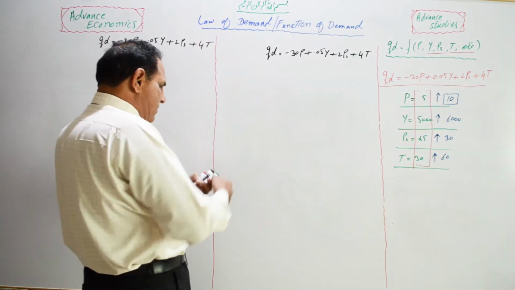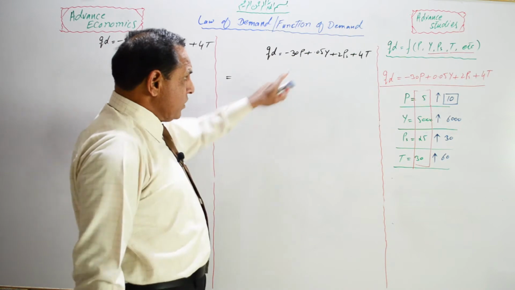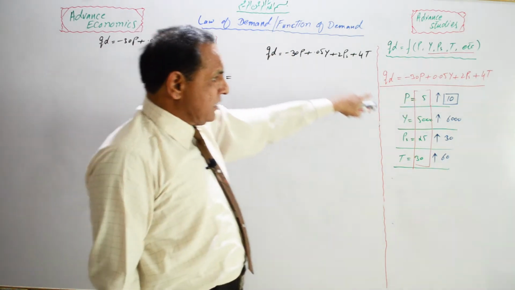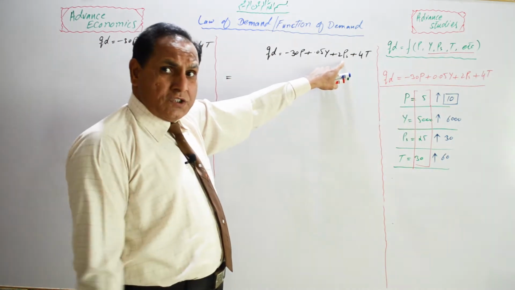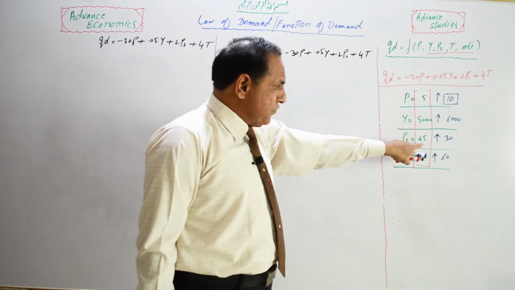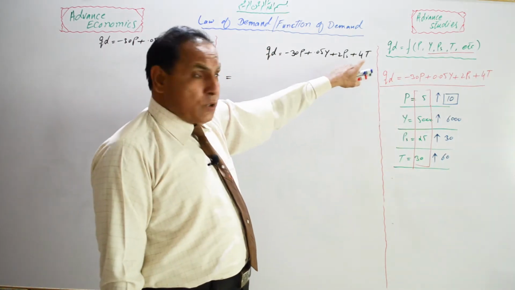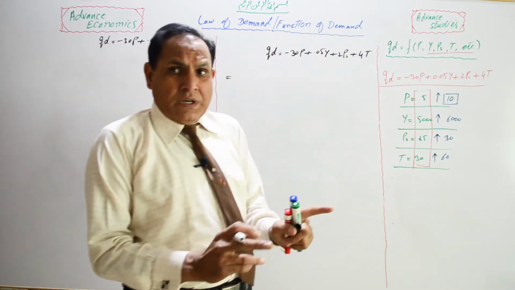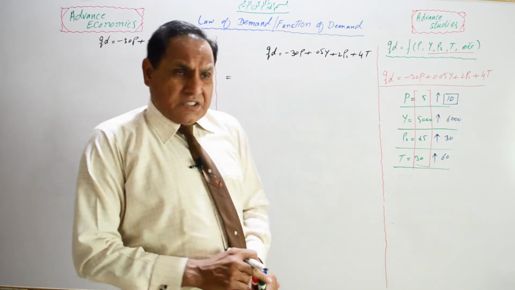Let's see. This is the equation of our demand, and here we suppose that the price of the good is 5 rupees and income of the consumer at that time is 5,000 rupees, and at that time price of the substitution goods is 25 rupees per unit, and because of taste we are going to purchase 30 units of that good, and the value of the taste is 30.